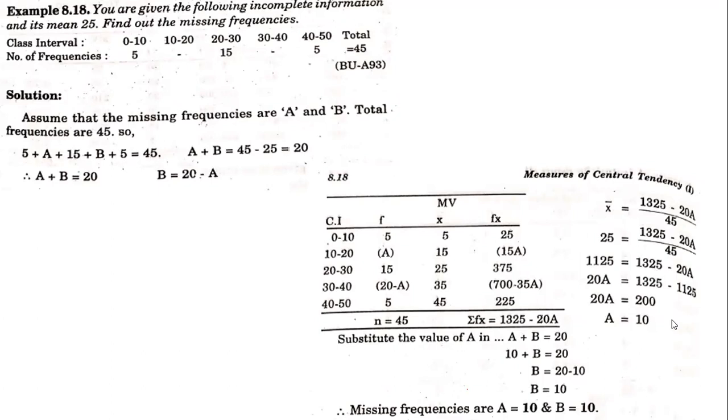If you use the step deviation method, it becomes very complex to calculate the missing frequency. The easiest method will be x bar is equal to sigma fx divided by n. So that formula is used here. The values are substituted, cross multiply that, then you will be getting A as 10. So when you know that a plus b is equal to 20, and a is 10, b will be 10. So that is how you calculate the missing frequency here.